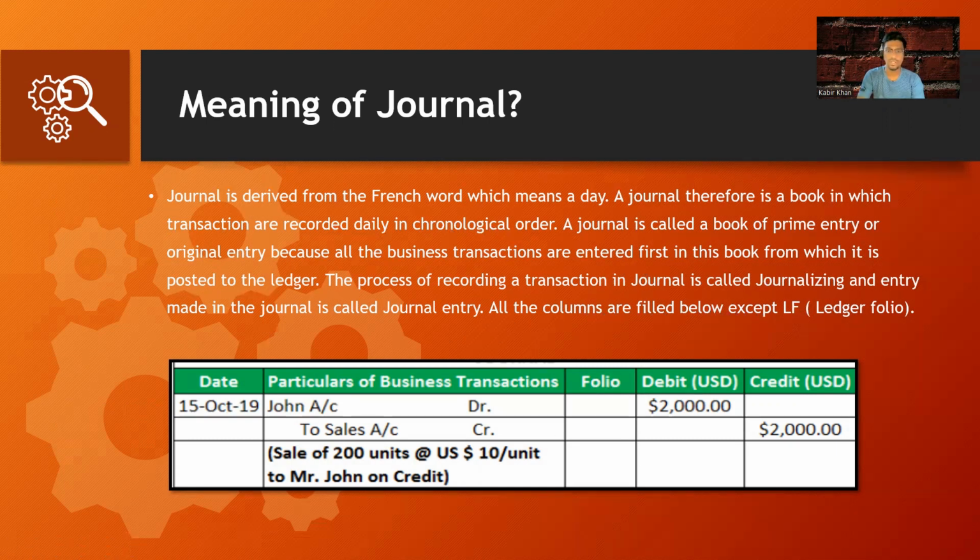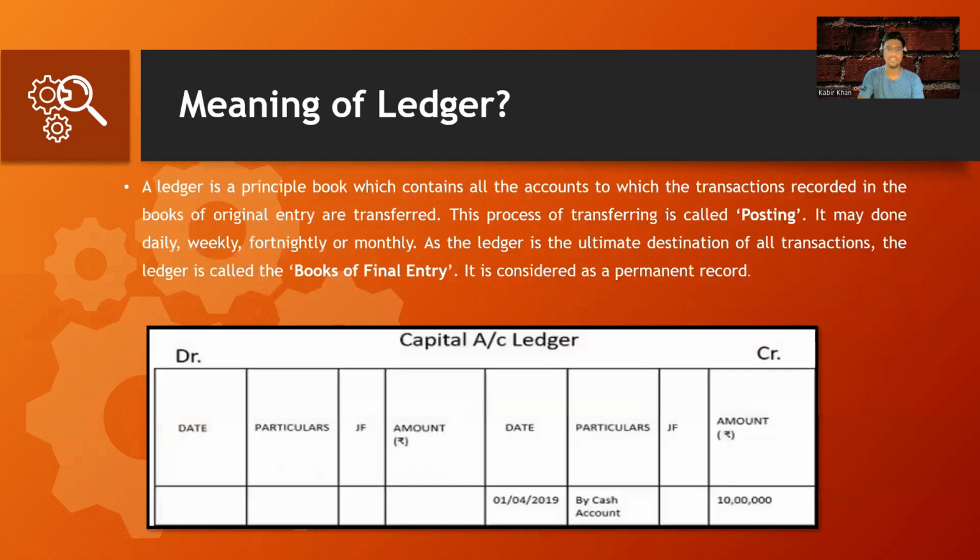So let's move to the next ledger. What does this ledger mean? A ledger is a principal book which contains all the accounts to which the transactions recorded in the books of original entries are transferred. So the ledger is the principal book, and in the ledger we will transfer the balances from the journal to the ledger, and the process of transferring the balance is called posting, and this may be done daily, weekly, fortnightly, or monthly. As the ledger is the ultimate destination of all the transactions, the ledger is called the book of final entry. It is considered as the permanent record.